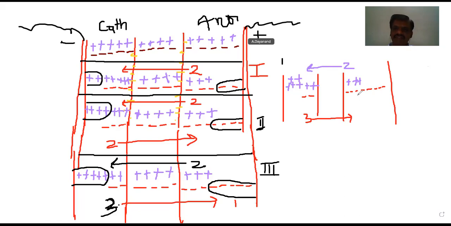There are 5. Along with those 5, 8 are generated. Now, how many are deficient? We require 5. In order to maintain neutrality, 5 are added. Why? Because anodic dissolution is there. There is scope for addition of this one. Now the question is, how many cations are getting dissolved or generated? 5. See here, these 5. How many cations are deposited at the cathode? 5.